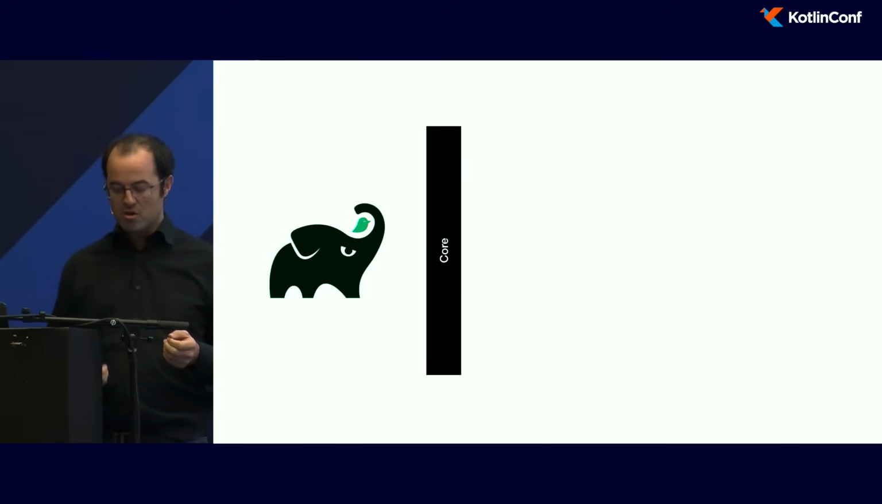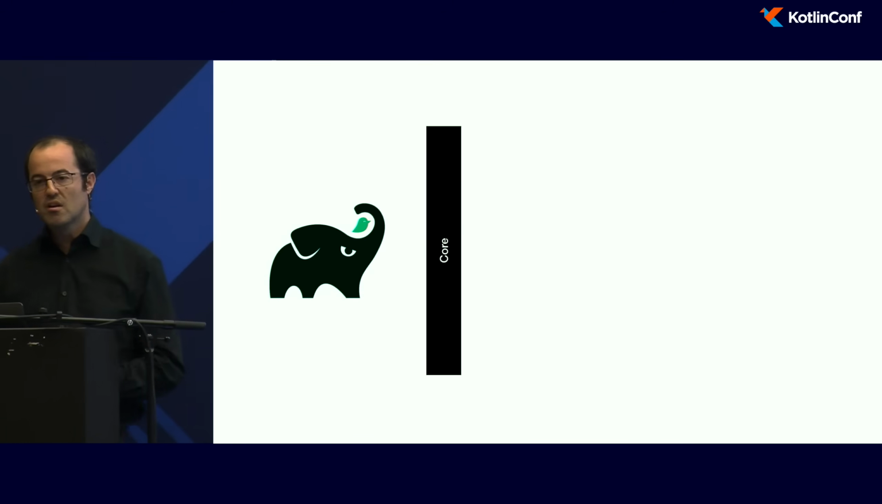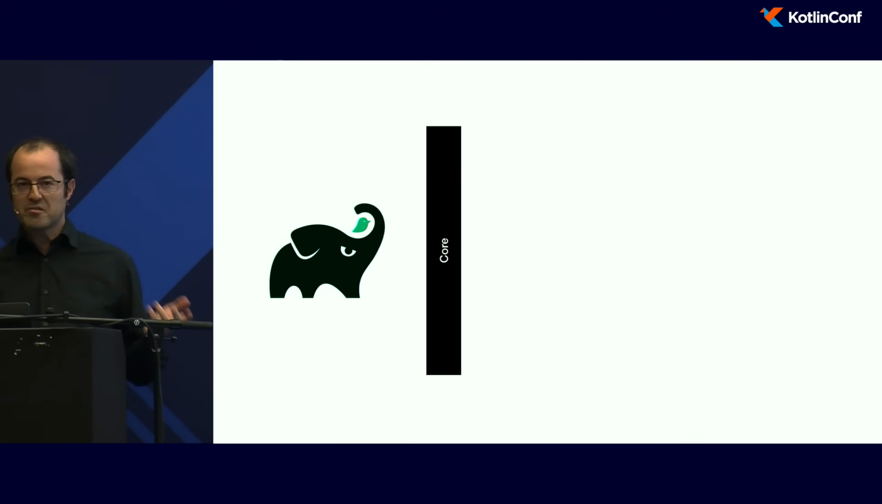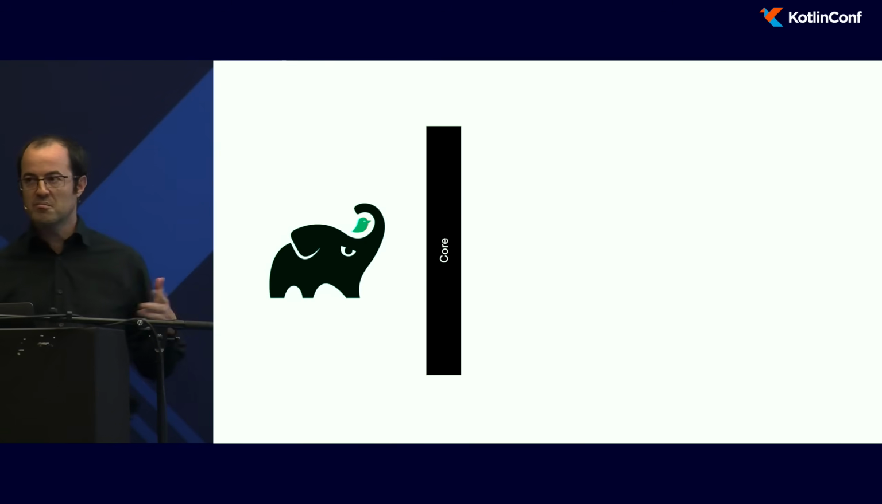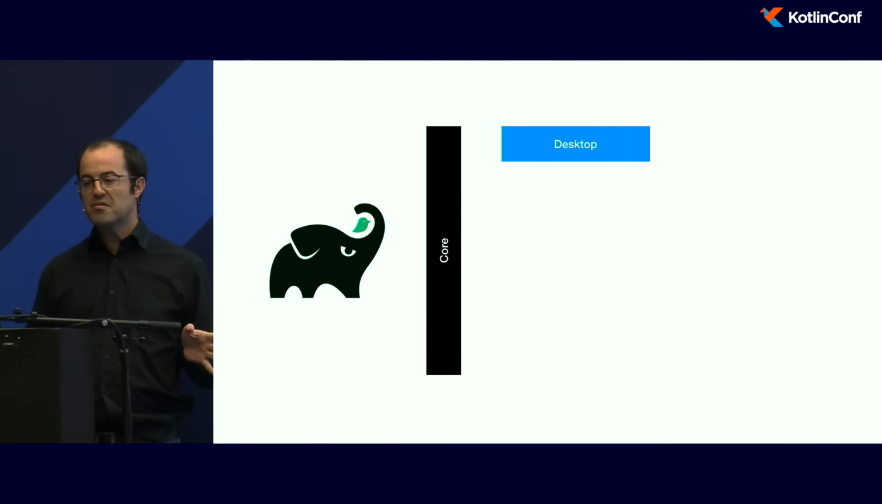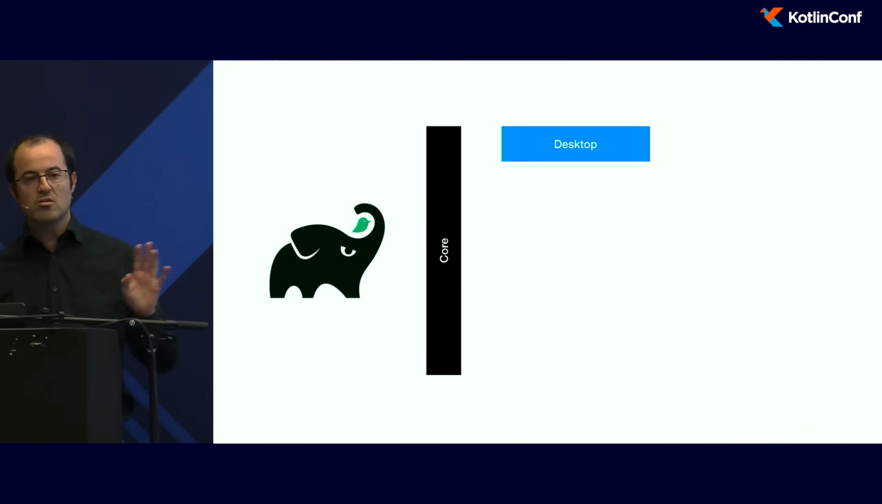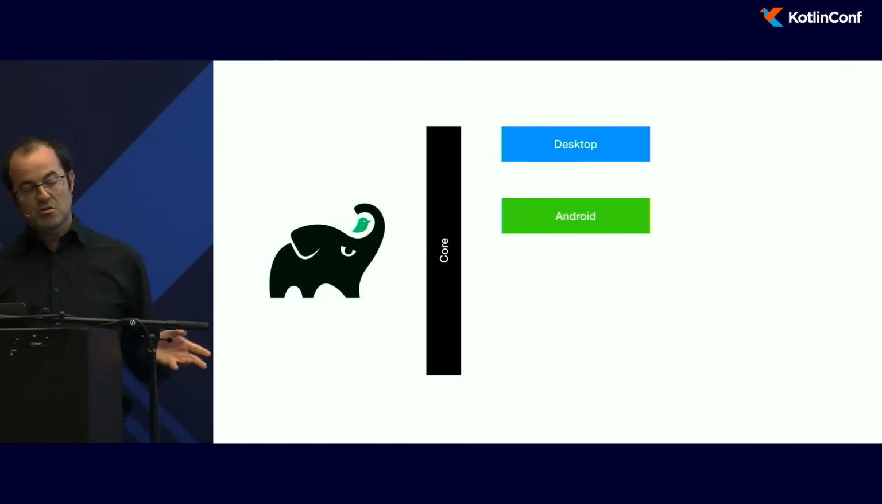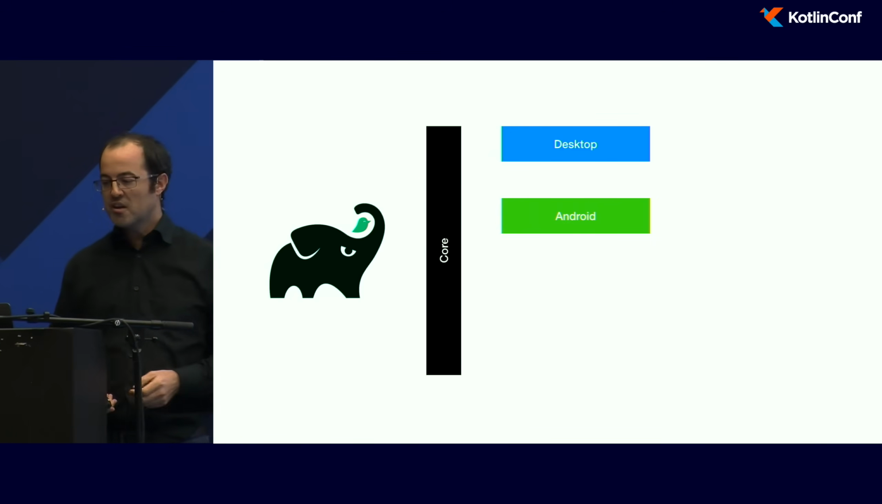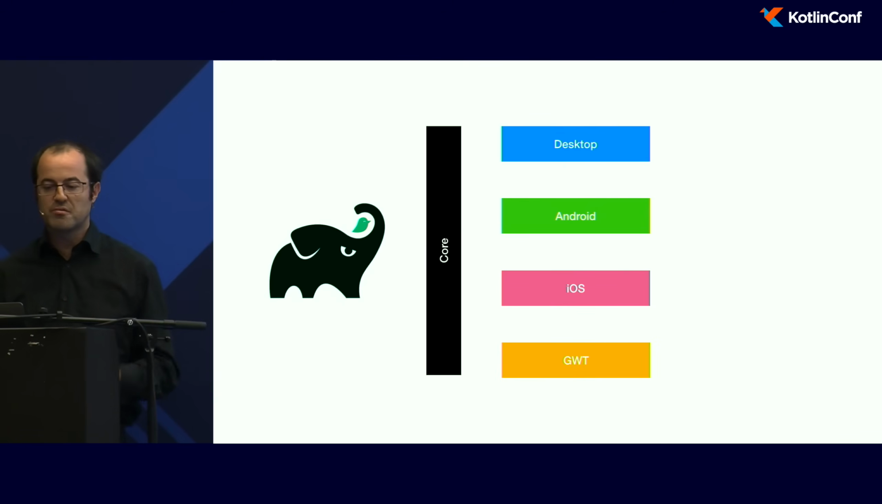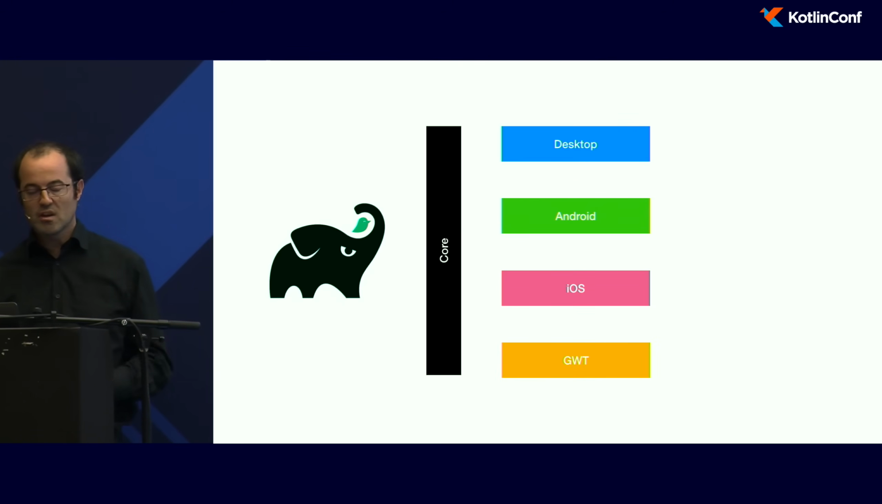So the first one is the core, where you will put the common code for all platforms, for example, for Android games, etc. But you have specific folders, for example, desktop, where you will put the code only for the desktop version of your game, Android for the Android version of your game, and so on. So it works for iOS and GWT.